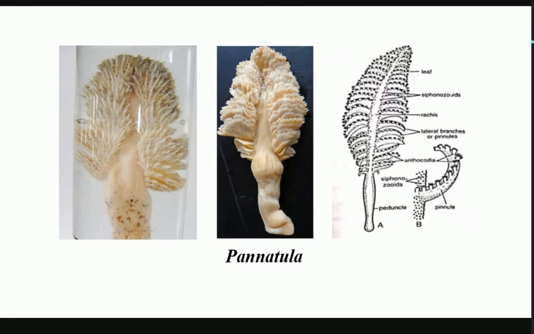All right. So if you look at this structure here, this part is called the stalk, which is present. You can look at this part, which is the leaf-like structure. This leaf-like structure is then divided into different parts. You can look at this, this is the same as the rachis.